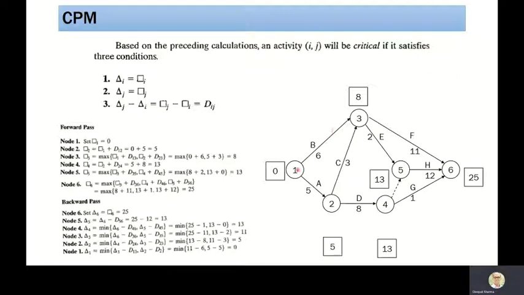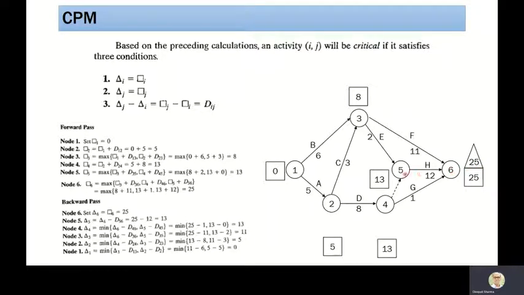Now since we started with the first node and we are finishing at the last node, this will become the project completion time for the given network. Since we have performed this forward pass, let us perform the backward pass. The backward pass means we have to start with the last node, which is 6. So in the triangle, I'm writing the time 25. So this is the latest occurrence time.